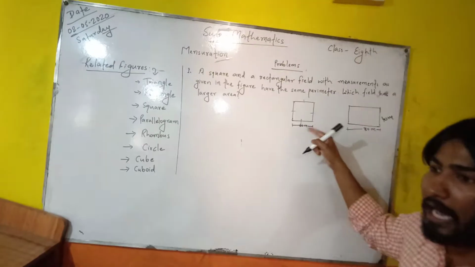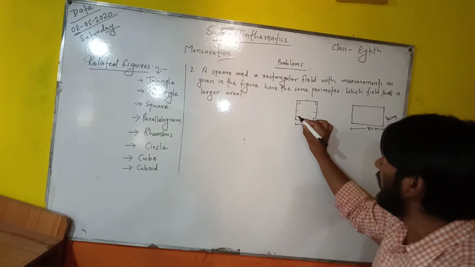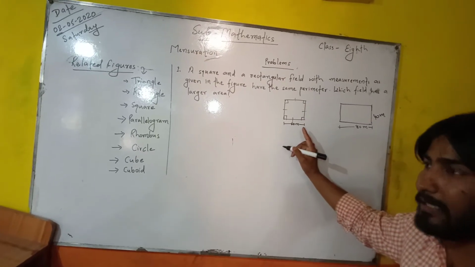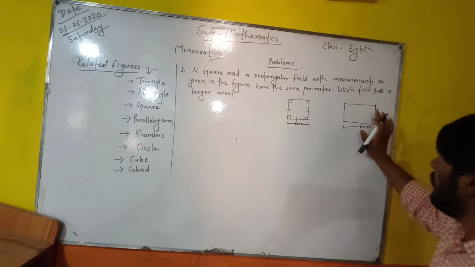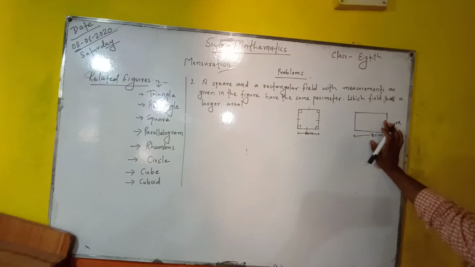All four sides are equal and all four angles are equal to 90 degrees. I mean all four angles are right angles in a square. For a rectangle, we say that a rectangle is a special type of quadrilateral.